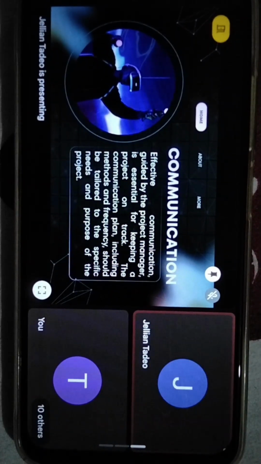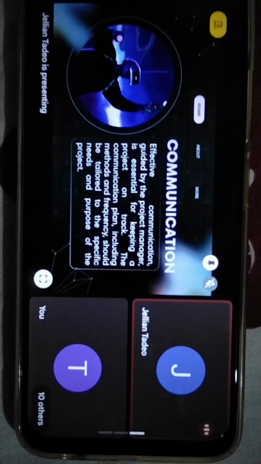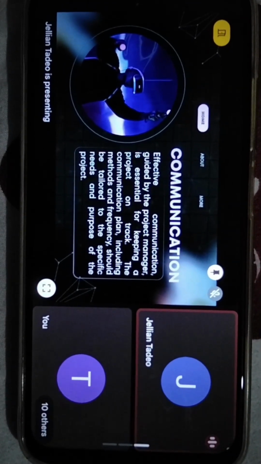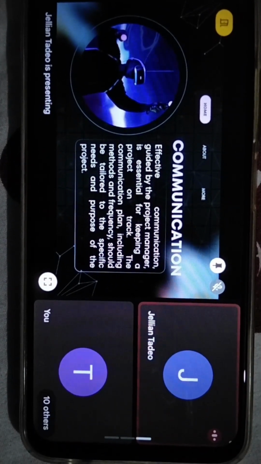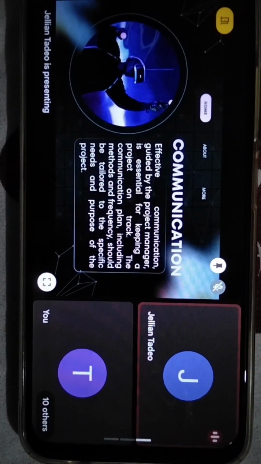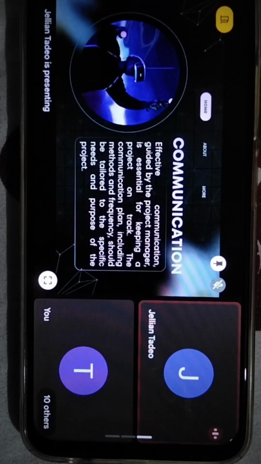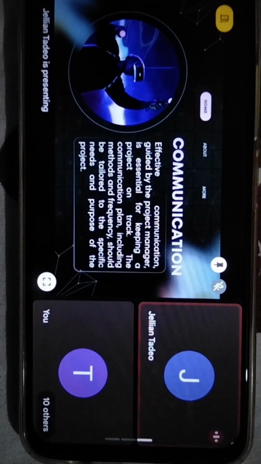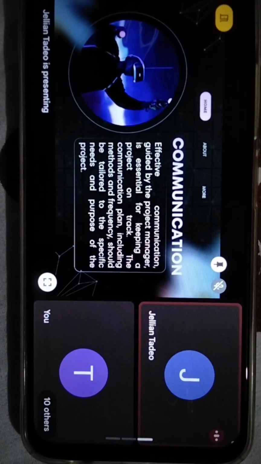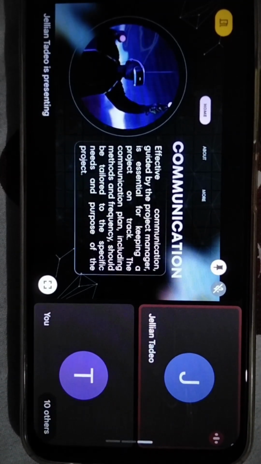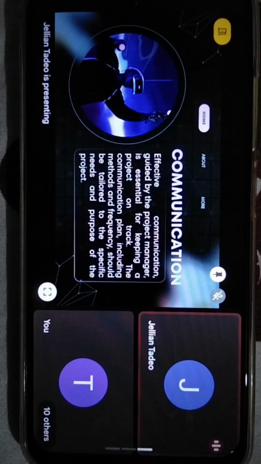Now, have you ever wondered what is communication? Well, effective communication, guided by the project manager, is essential for keeping a project on track. The communication plan, including methods and frequency, should be tailored to the specific needs and purpose of the project. Now, can I call Miss Ashley Nicole to explain her ideas and what she has understood from what I've read?